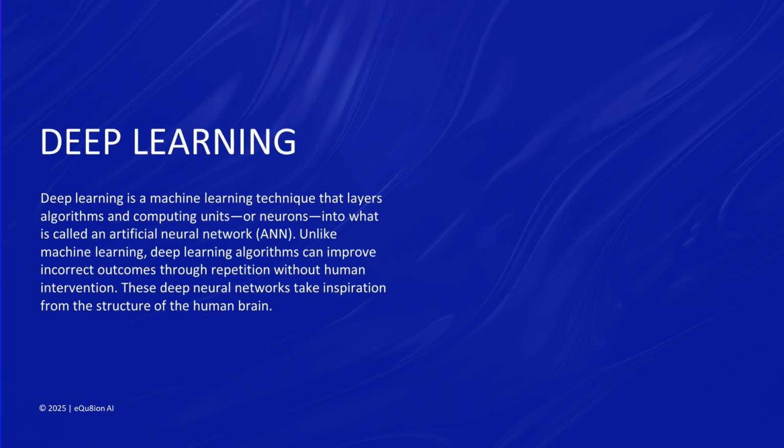Another one is deep learning, which is a machine learning technique that layers algorithms and computing units, or neurons, into what is called an artificial neural network, ANN. Unlike machine learning, deep learning algorithms can improve incorrect outcomes through repetition without human intervention. These deep neural networks take inspiration from the structure of the human brain.